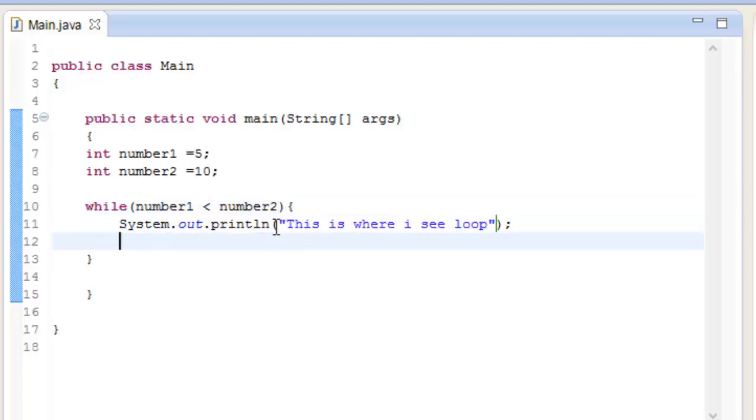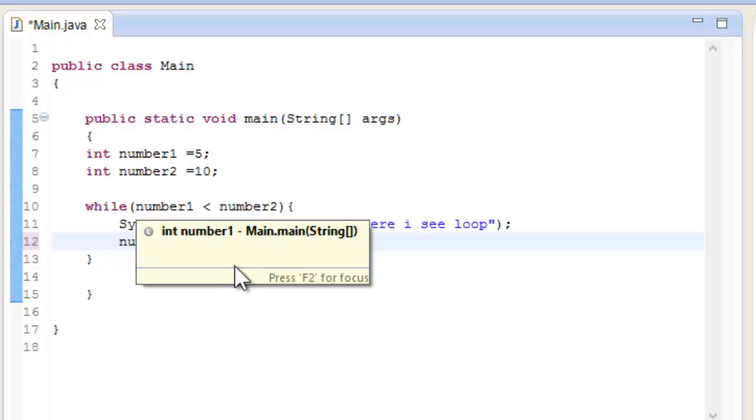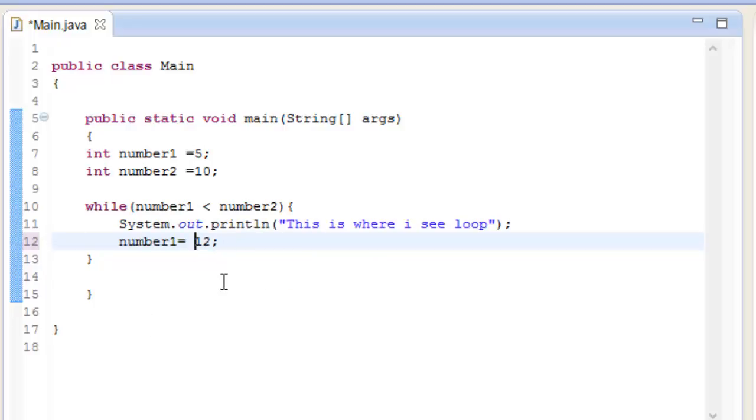So let me show you how we can stop this in another way. As you know, it is going to start from the top. Whenever it reads from top to bottom, as you know it is going to go from line 1, 2, 3, 4, 5, 6, I'm going to give it a number 12, and number 1 is going to have the value of 12. So it is going to read it the first time, and on the second line we are giving number 1 as 12. So number 1 is not going to be less than number 2, and it is going to be 12. So it is going to read it once, and it is going to stop.